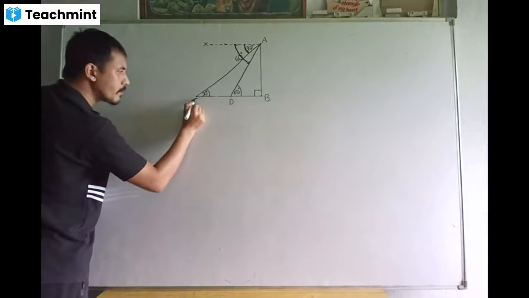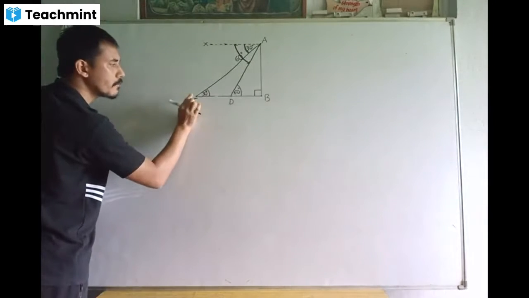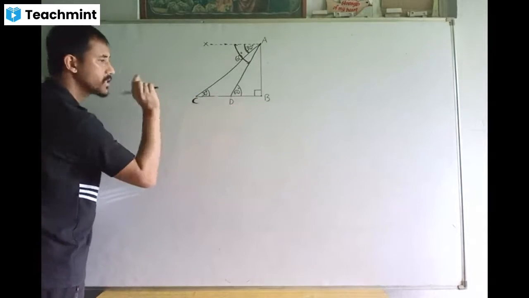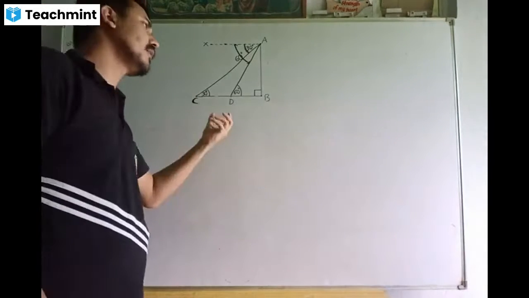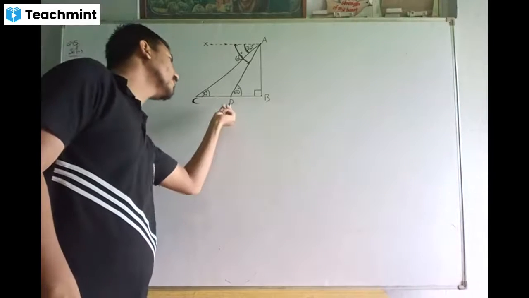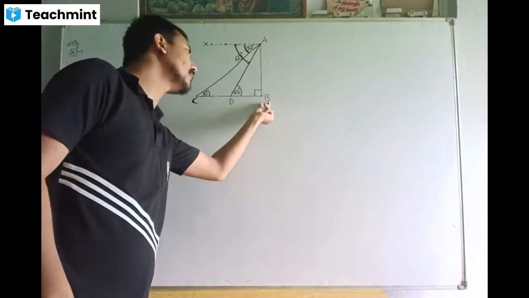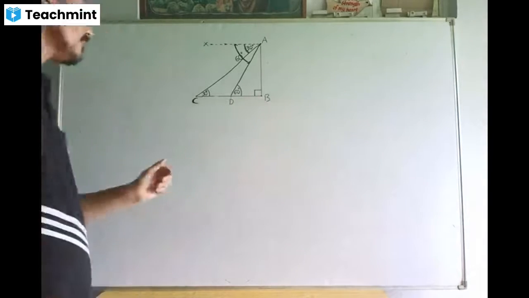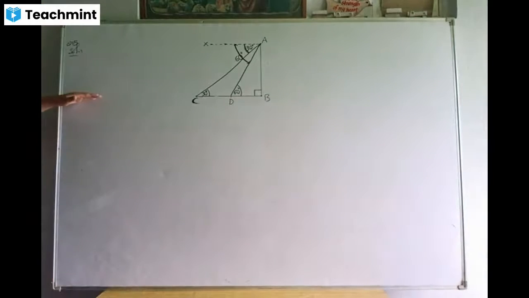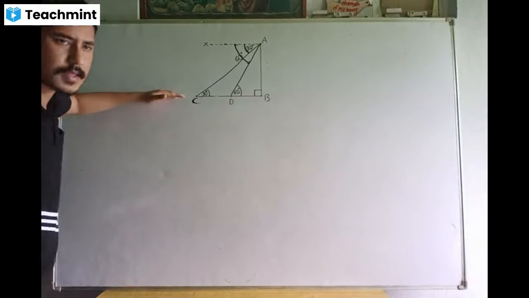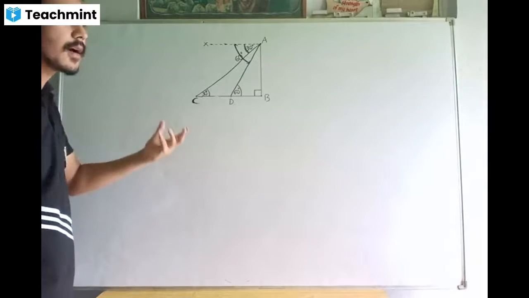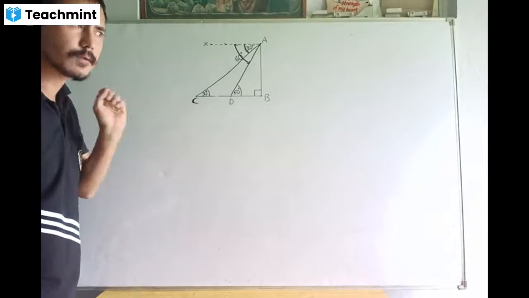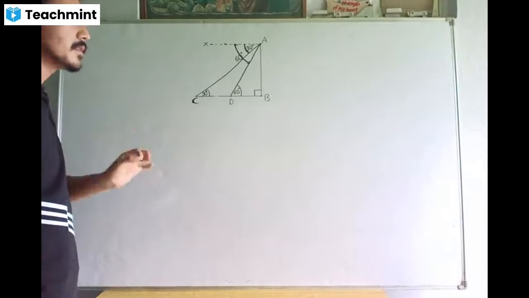The time taken by the car in going from C to D is 6 seconds, and our objective is to find the time taken by the car in going from D to B, the foot of the tower. Since the beginning of the journey till the end, the car was moving with a uniform speed. The speed of the car did not change.